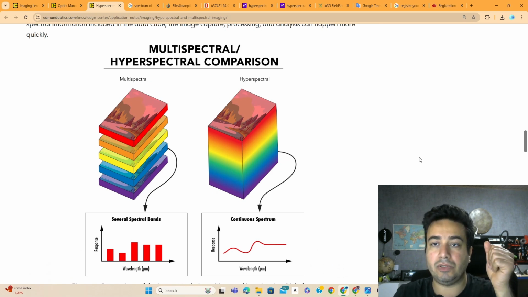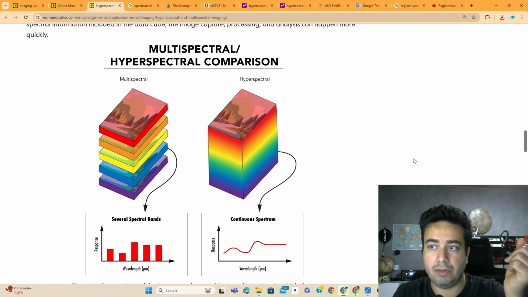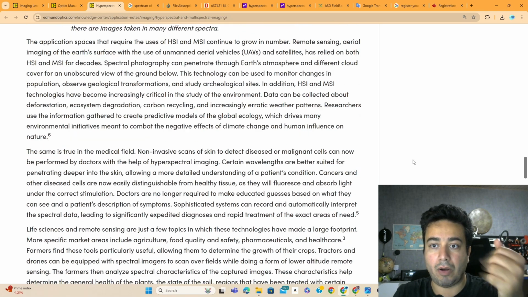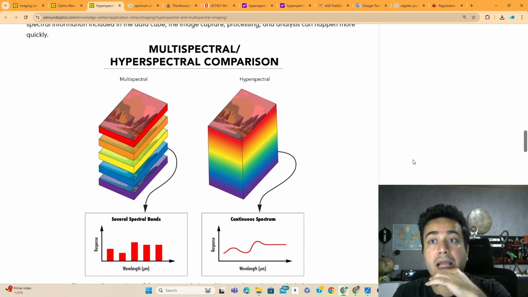And as I said, there are a lot of applications, especially in the investigation of land, and a lot of application fields also exist in environmental detection. Also in the medical industry, you can get a lot of useful applications for hyperspectral to detect abnormal activities or abnormal symptoms on the skin, for example.